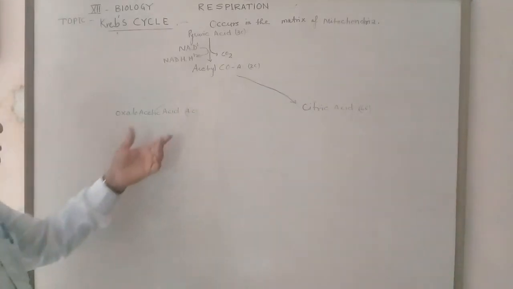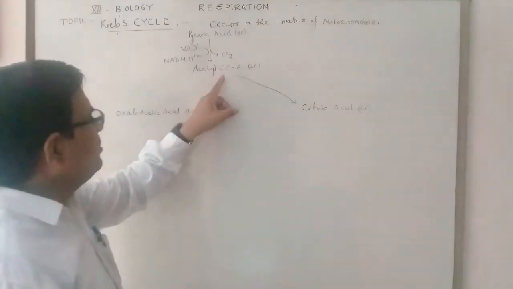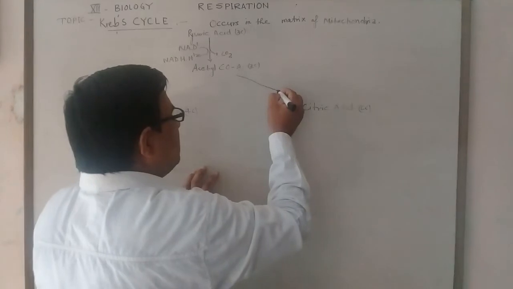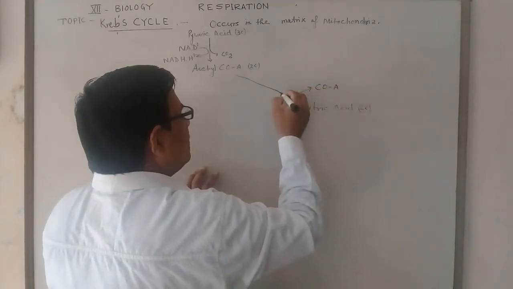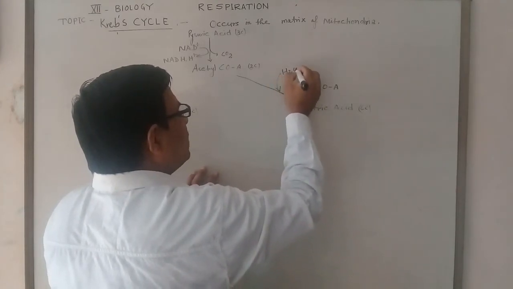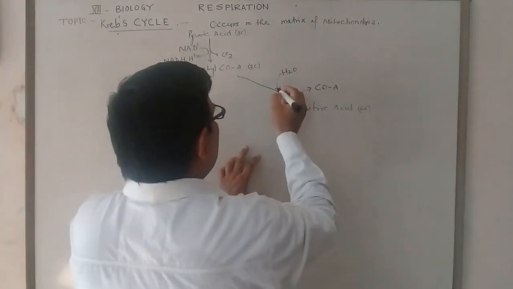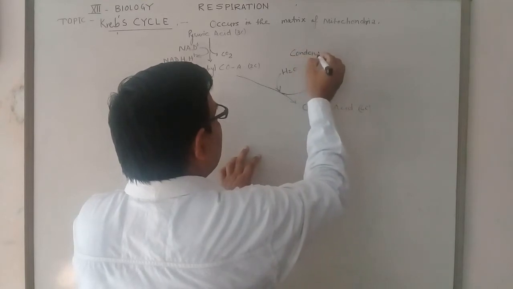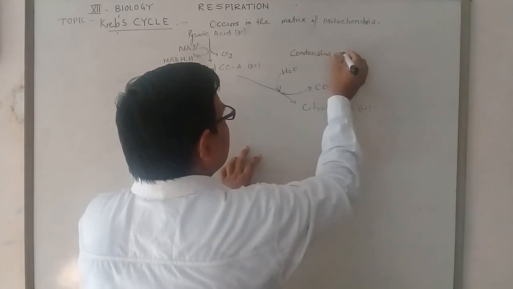When the 4-carbon oxaloacetic acid combines with the 2-carbon acetyl coenzyme A, liberation of coenzyme A takes place and 1 H2O is used, in the presence of a condensing enzyme.